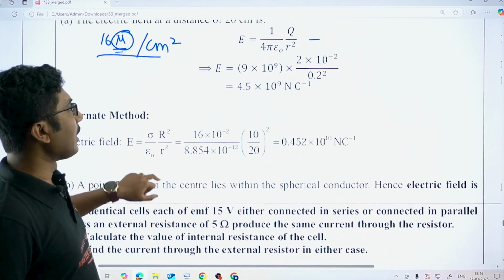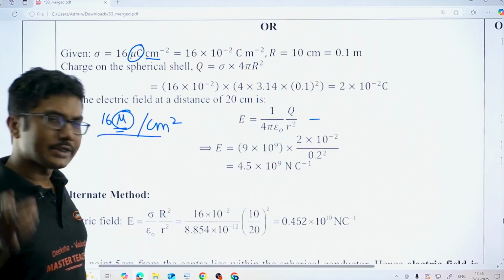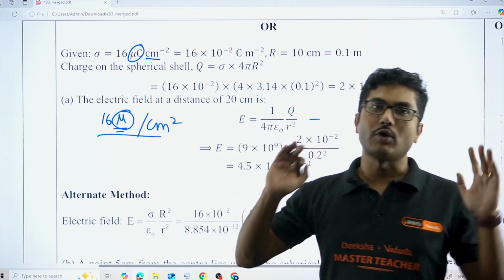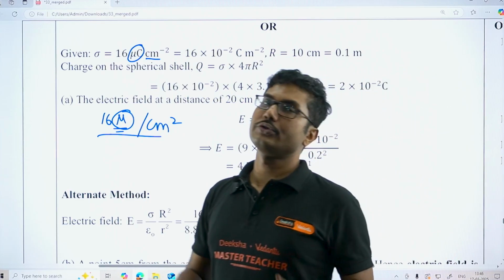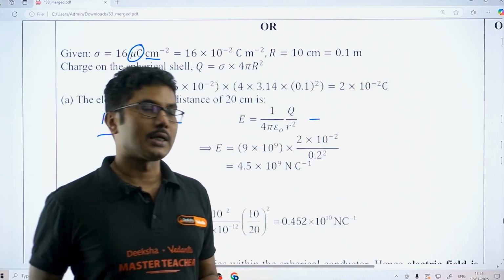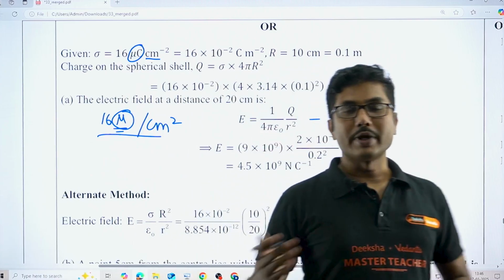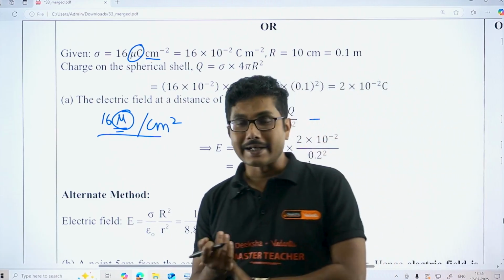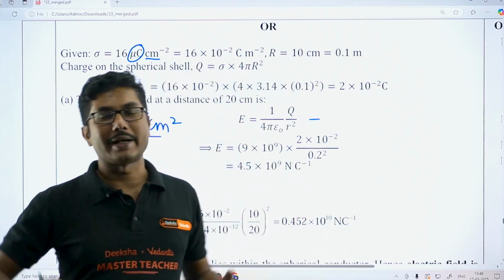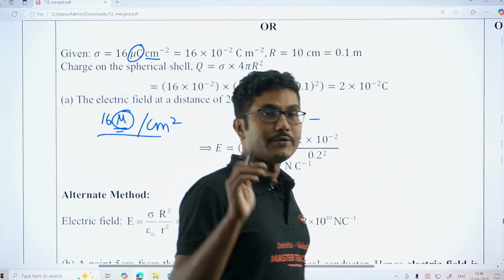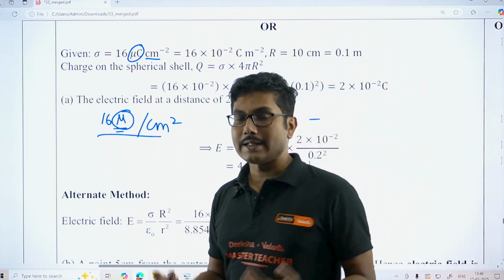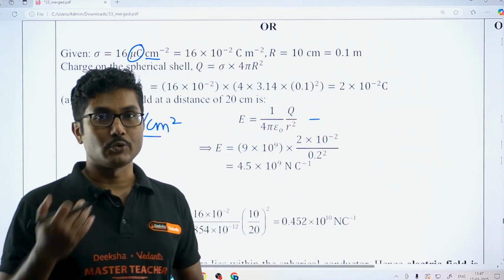Okay, but if you made any mistakes in between the calculations, still you can get up to 3 marks. There is no straightforward grace marks, there is no straightforward bonus marks. Bonus marks is when you just write the question number and you get 5 for it, and grace marks means no matter whatever you have attempted or not attempted, if you have not attempted a numerical, you will get 5 marks, right? So that is the difference between grace marks and bonus marks.